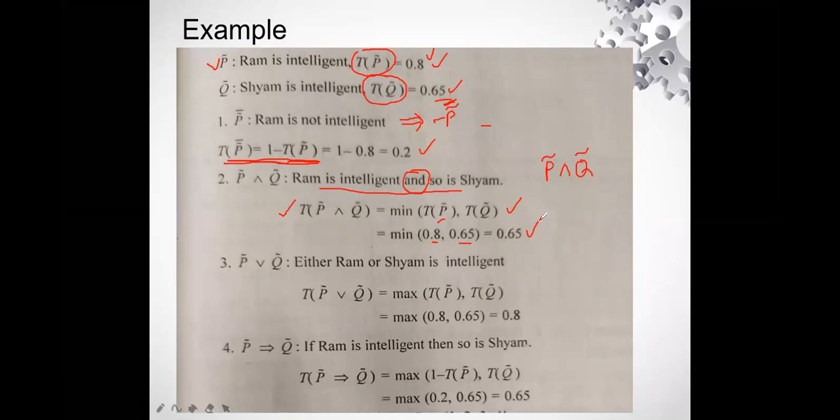So the value I get is 0.65, right? So what will be the truth value for Ram is intelligent and so is Sham? The acquired truth value is 0.65.